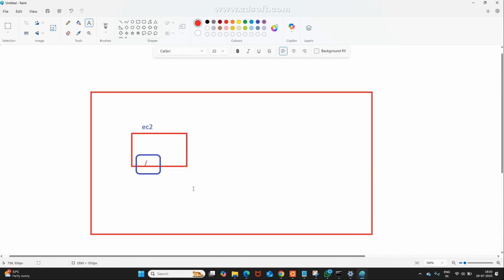Till now, no problem, right? I hope you know it. Whenever we create an EC2 instance, the volume it creates is also an EBS volume only. This is the root volume, also EBS. What is the default volume size whenever we create an EC2 instance? 8 GB.